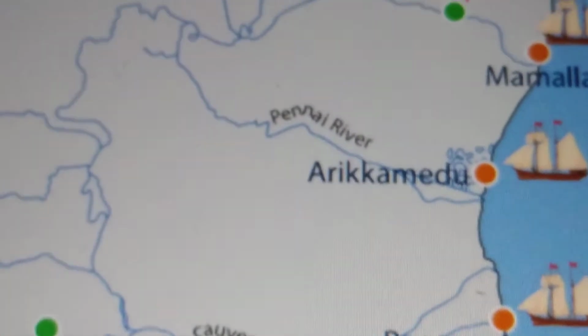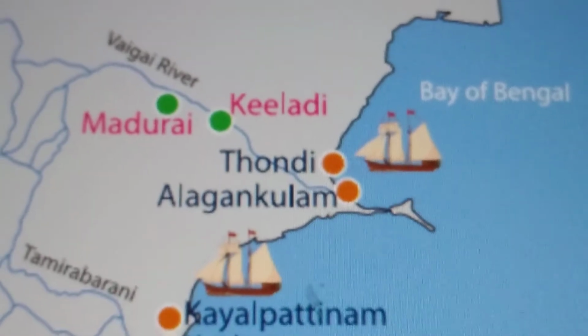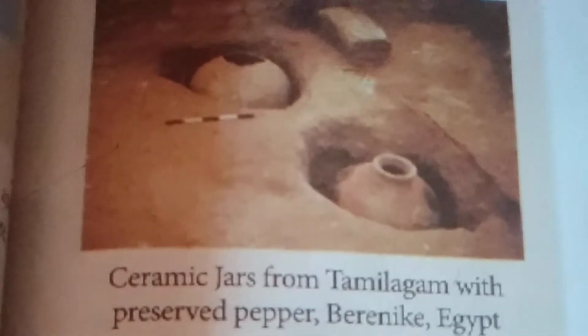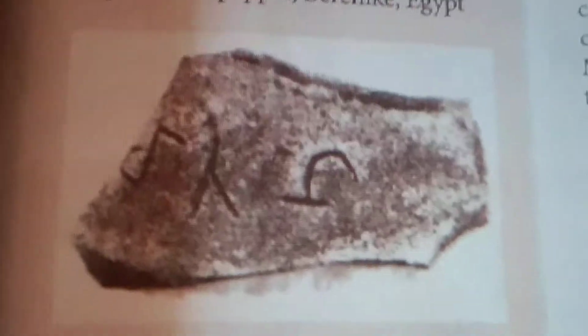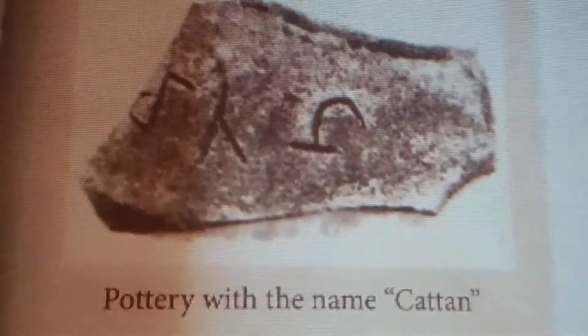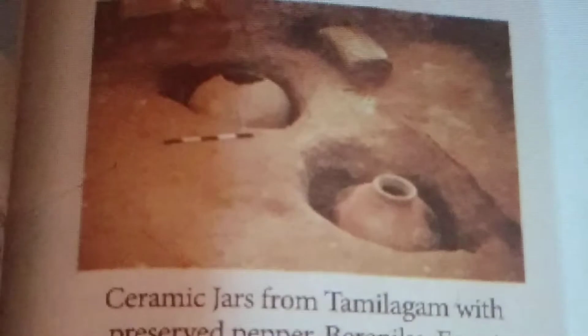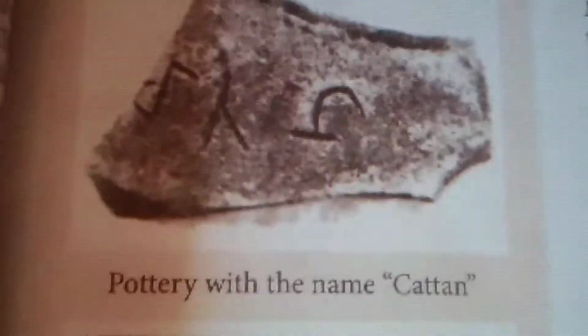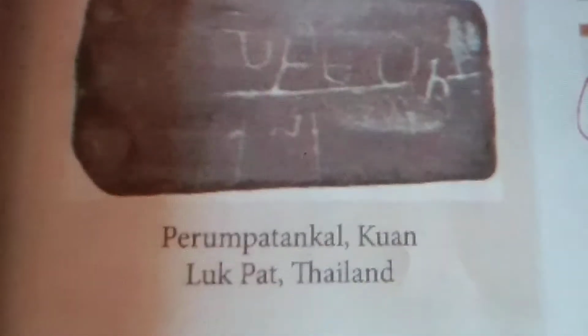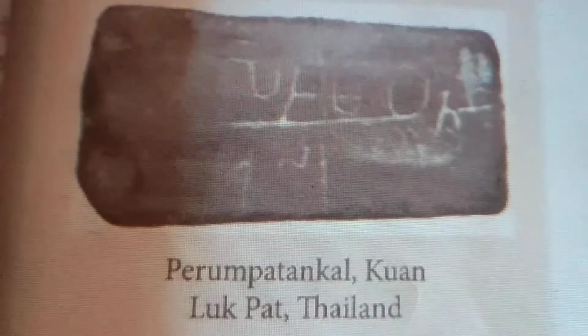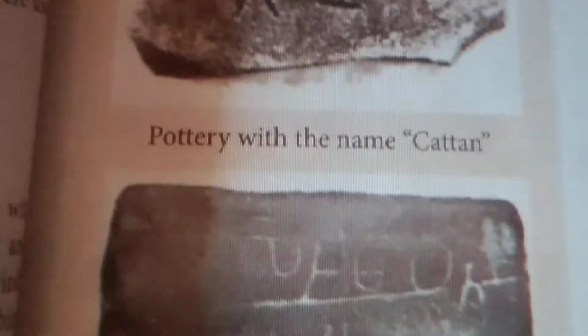An Indian jar with 7.5 kg of pepper, teakwood, and pottery with Tamil Brahmi inscriptions have been discovered at Berenike, a port on the Red Sea coast of Egypt. A stone with the name has been found in Thailand, Southeast Asia, and is known from Tamil literature. This stone was used by a goldsmith to test the purity of gold.